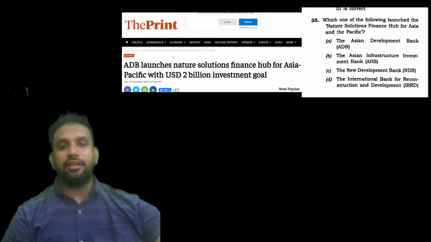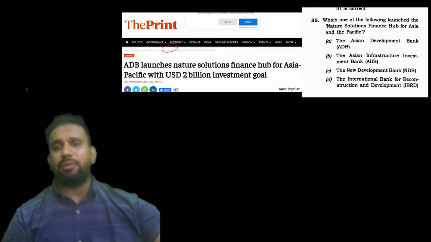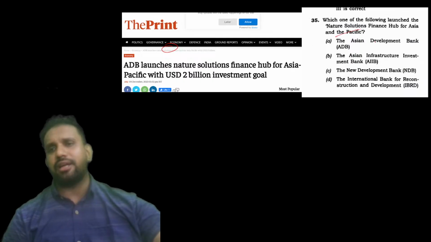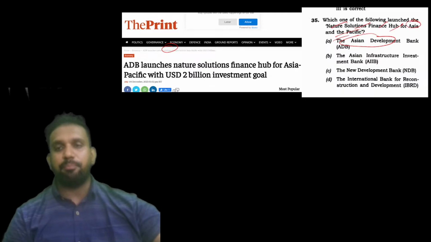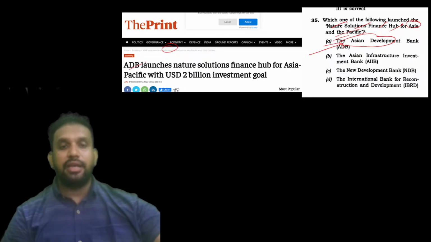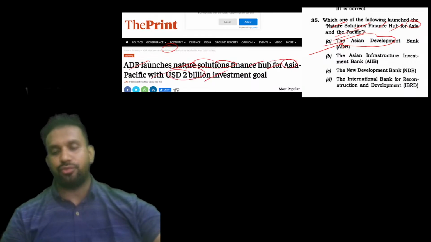Now this is again in the print that they have given. This particular question is not there in many of the newspapers. It is there only in the print I have found. So it is Asian Development Bank, Nature Solution Finance Hub for Asia and Pacific. This particular program was launched by whom? It is launched by Asian Development Bank. ADB launches Nature Solution Finance Hub for Asia Pacific with USD 200 crores.